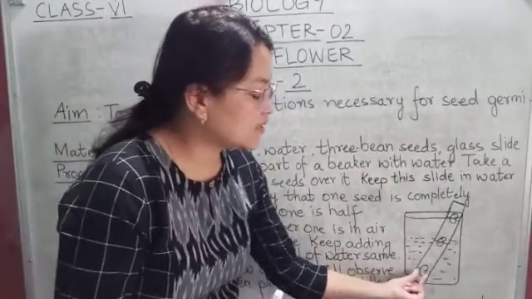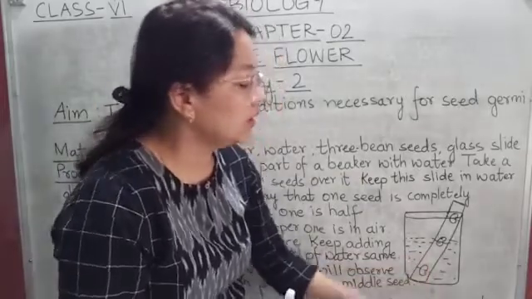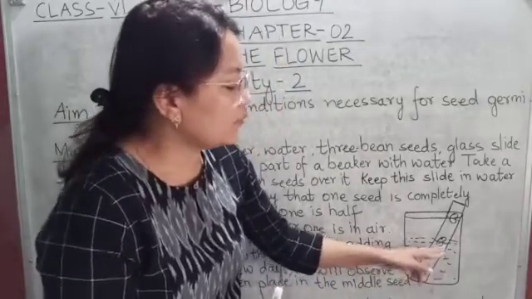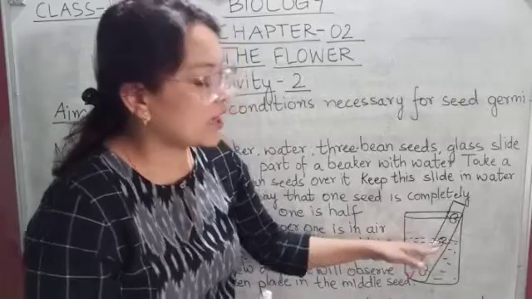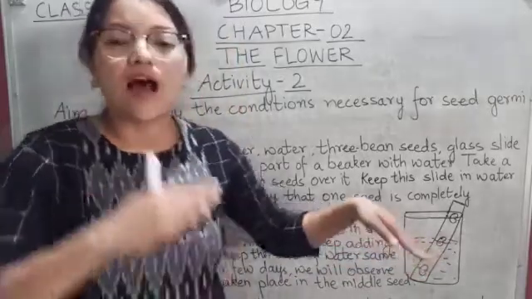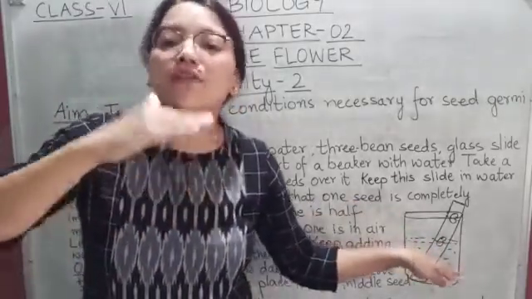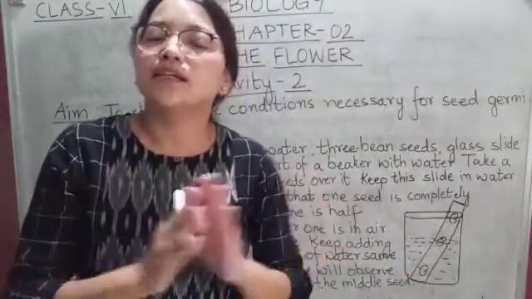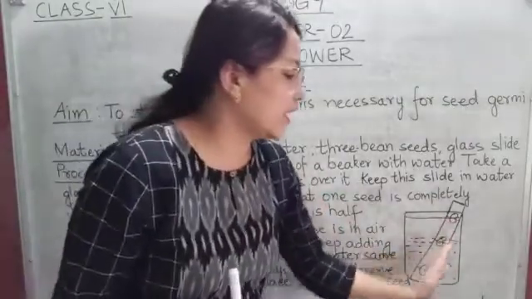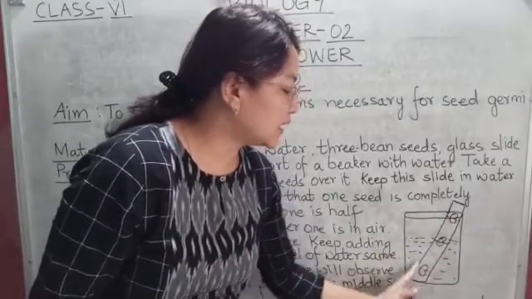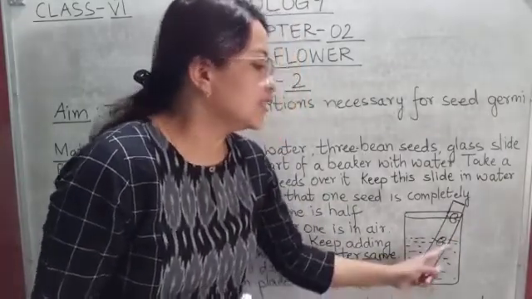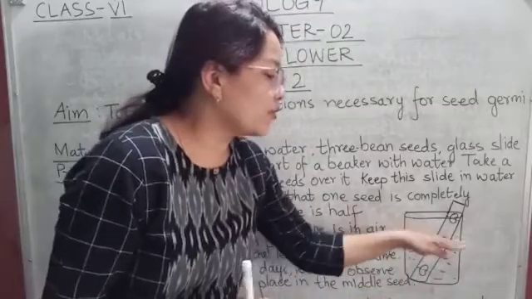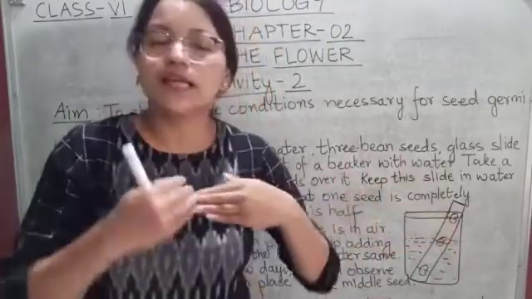Okay, so this bean seed is completely immersed in water. Now the second one is half immersed. The second seed is half in water and half in air, and the third one is completely in air. It is not in water at all. As you can see, one is completely immersed in water, the second one is half immersed, and the third one is in air.